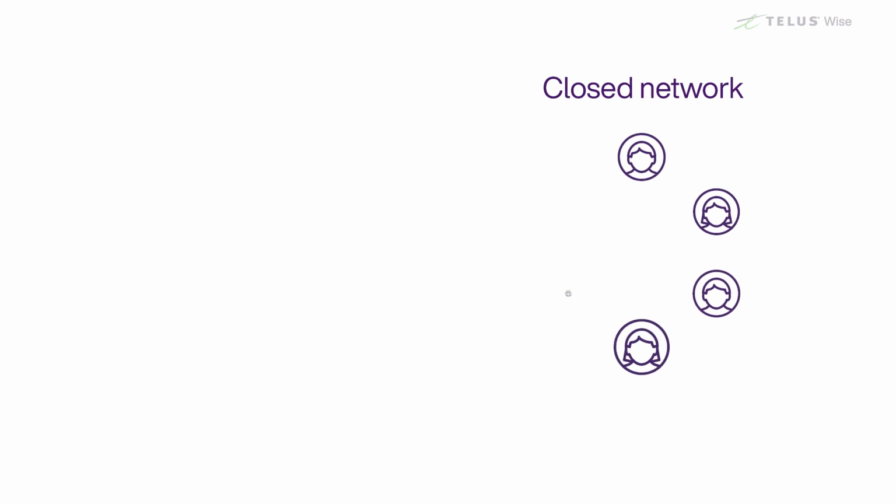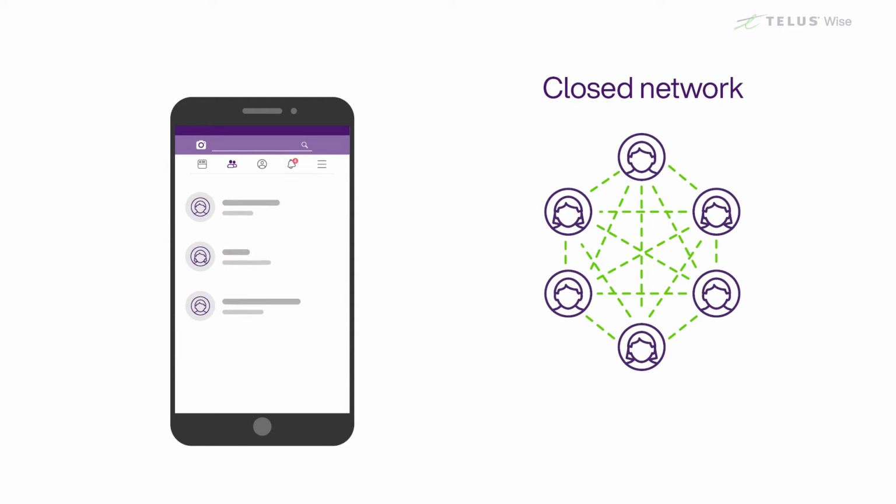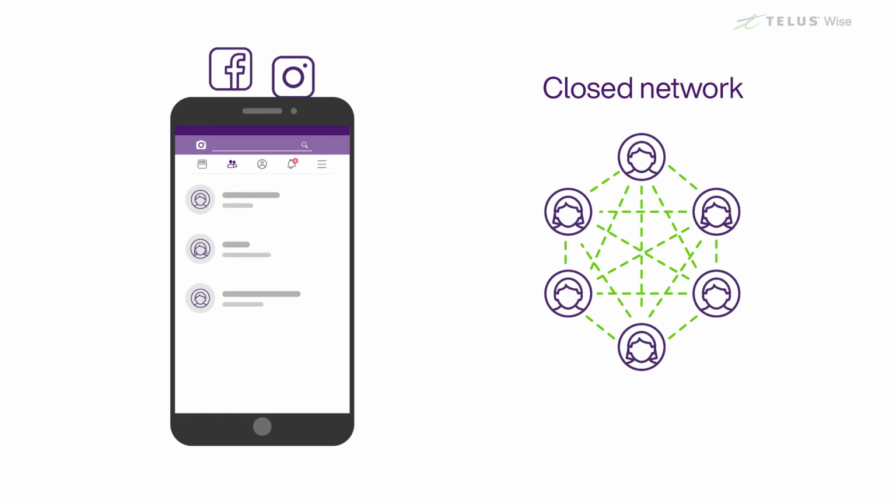On closed social networks, two people have to decide to friend or follow one another. In general, only your friends can see what you post, and you can see what they post. Facebook and Instagram are examples of closed networks.